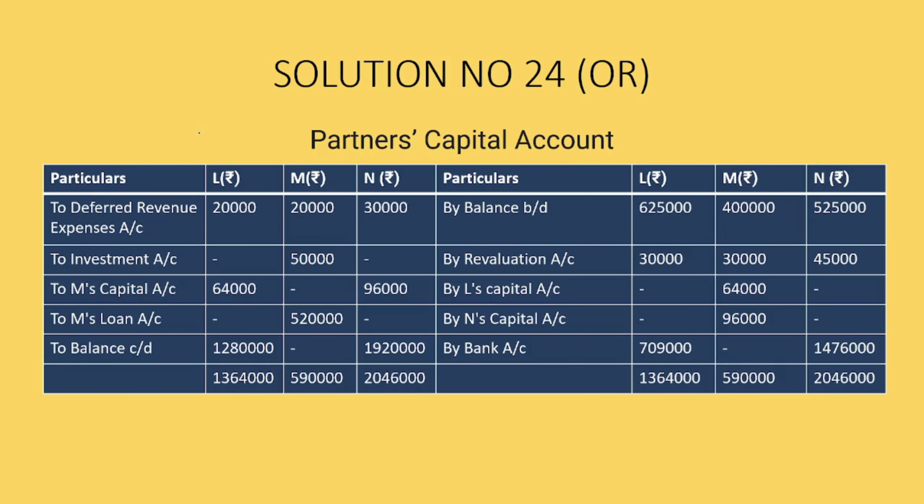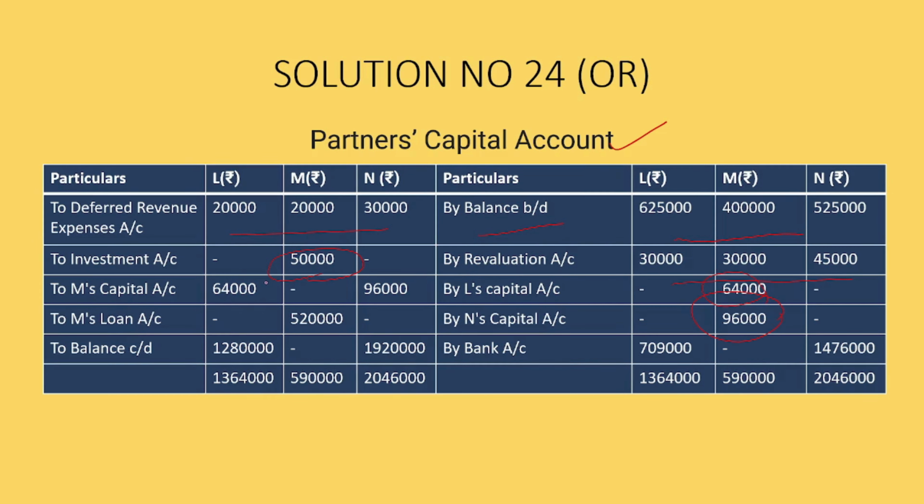So, if we have to prepare the partners' capital account, first we have to write by balance b/d, the values of the partners' capital that were given. Then we have by revaluation account 30,000, 30,000, 45,000. We have deferred revenue expenses as 20, 20 and 30. Investment account 50,000. Here L's capital 64, N's capital 96.